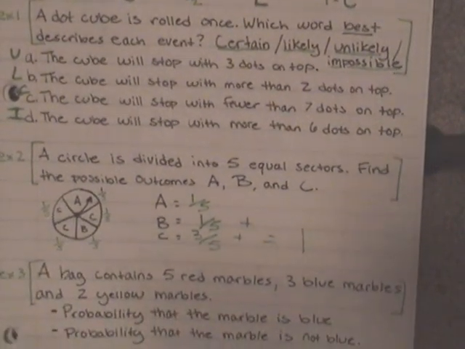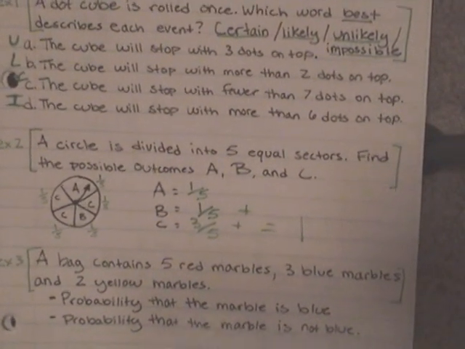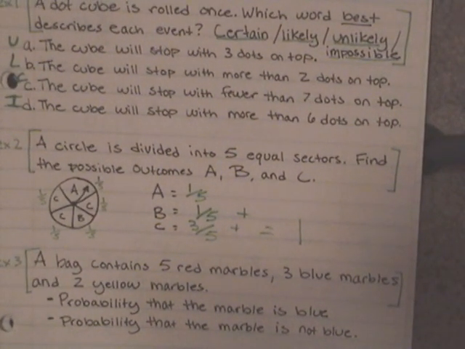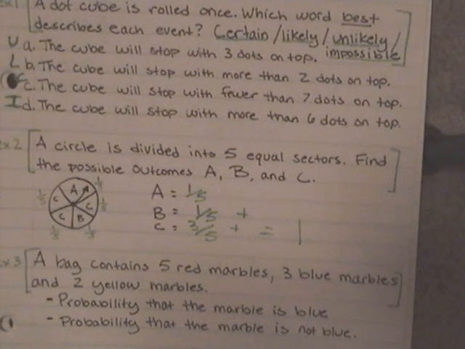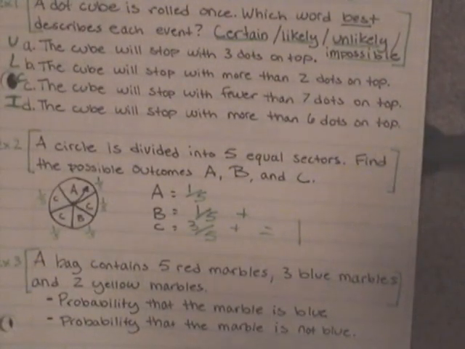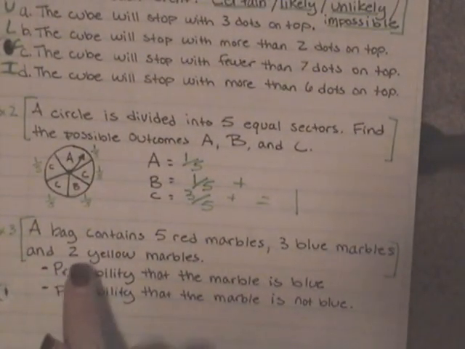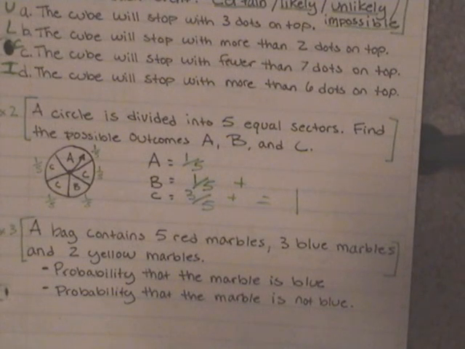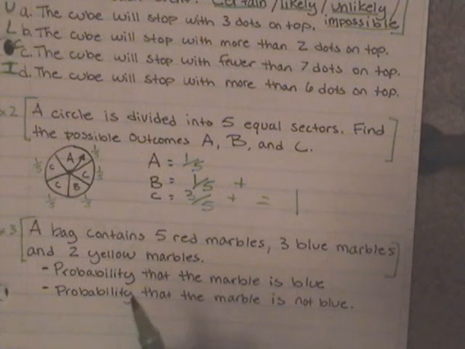All right, and our last example right here. Okay, a bag contains 5 red marbles, 3 blue marbles, and 2 yellow marbles. So think about it. If we were to have a bag with all these marbles, we're going to close our eyes and pick one without looking. We want to know the chances or the probability that we're going to pick a marble that is blue, or that the probability that we're going to pick a marble that is not blue. Okay, so we know that our numbers are going to be between 0 and 1. It's never more than 1 or less than 0.